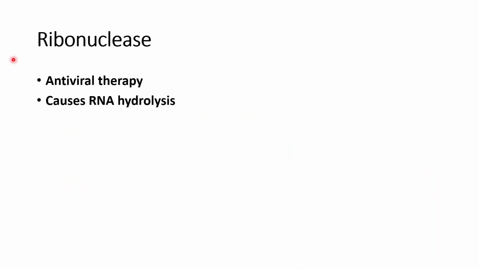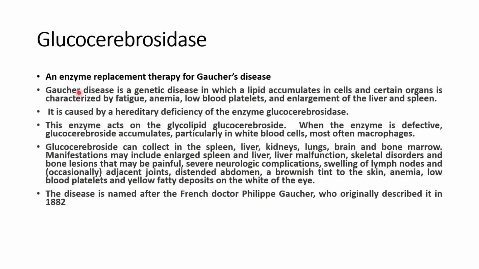Then next is the ribonuclease, antiviral therapy, which causes RNA hydrolysis. Then glucocerebrosidase. This is another enzyme. This enzyme is used as replacement therapy for Gaucher's disease.